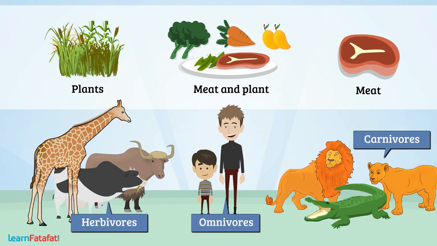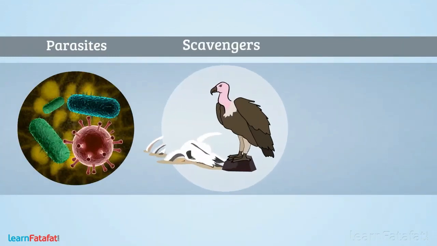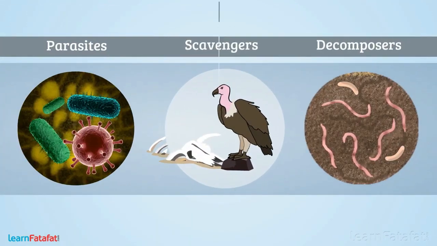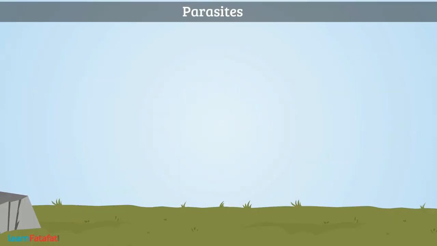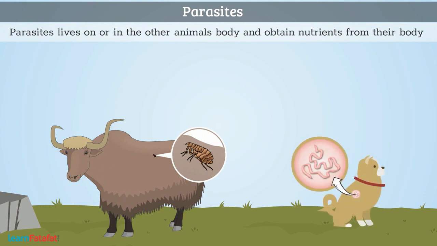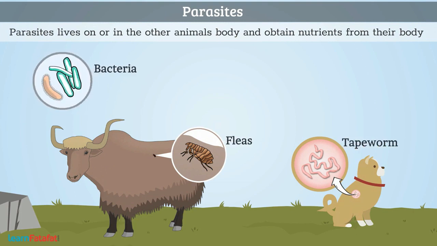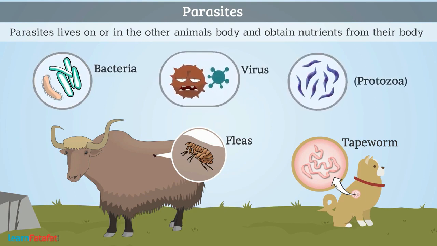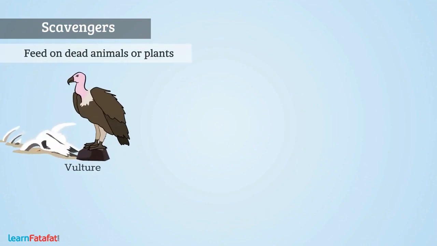Besides these three main categories, there are other animals such as parasites, scavengers, and decomposers. Parasites are the animals which live on or in the other animal's body and obtain nutrients from their body. For example, tapeworms, fleas, bacteria, virus, protozoa such as Plasmodium, etc. Scavengers are the animals such as vulture, which feed on dead animals or plants.